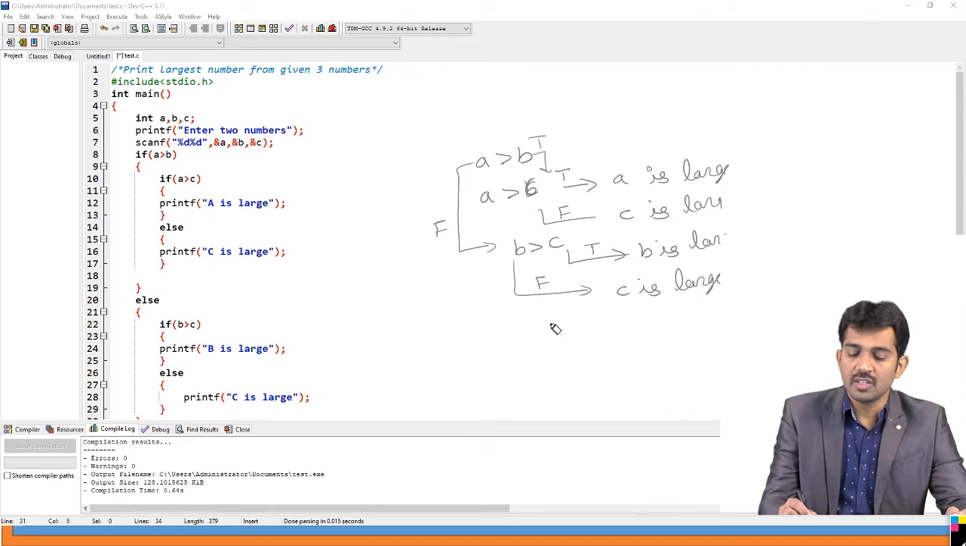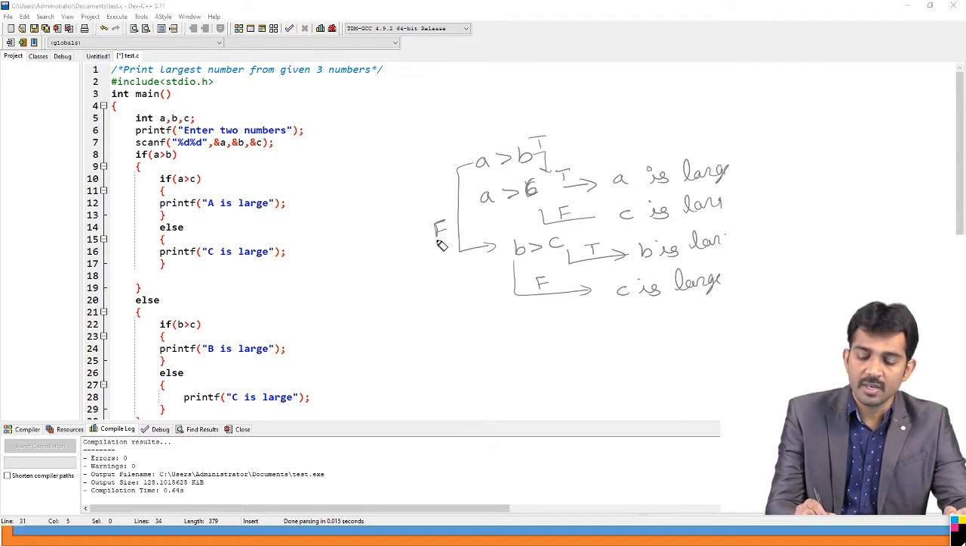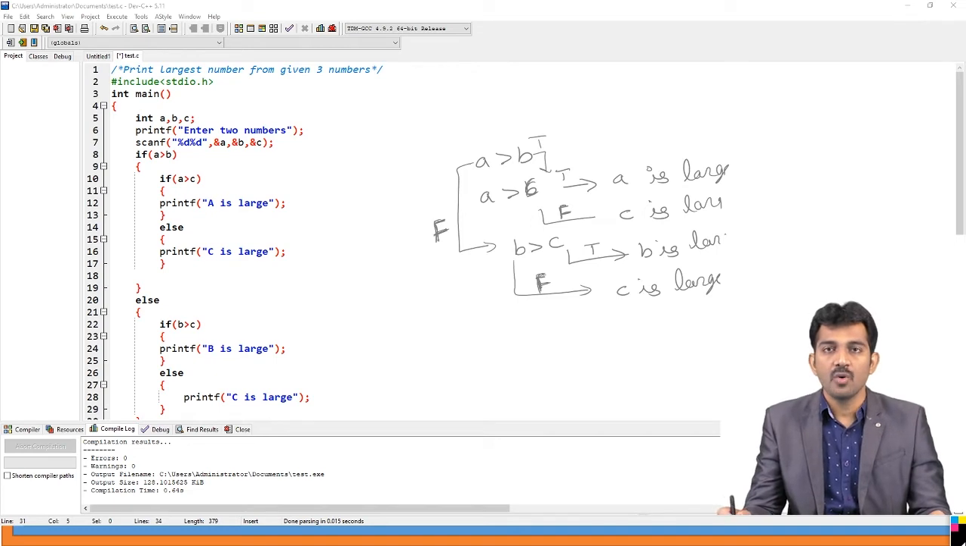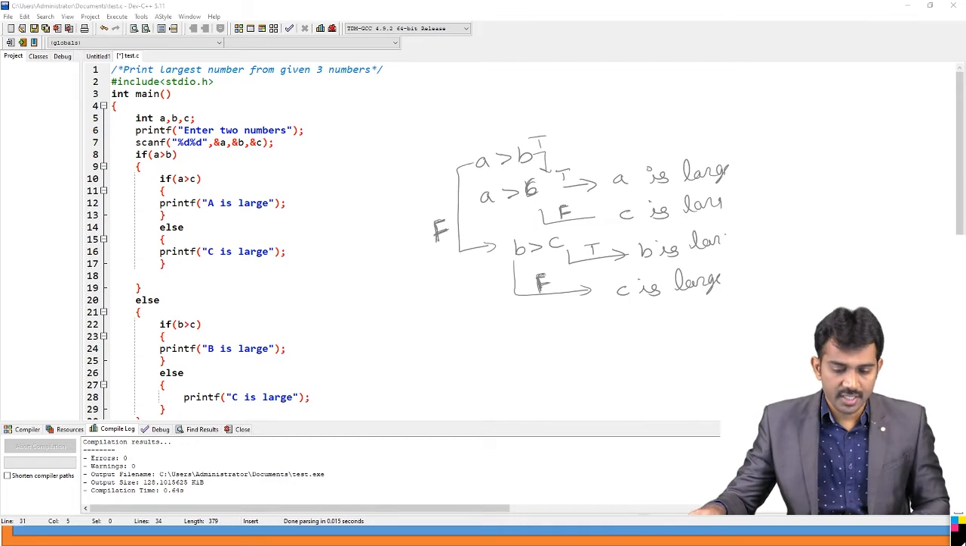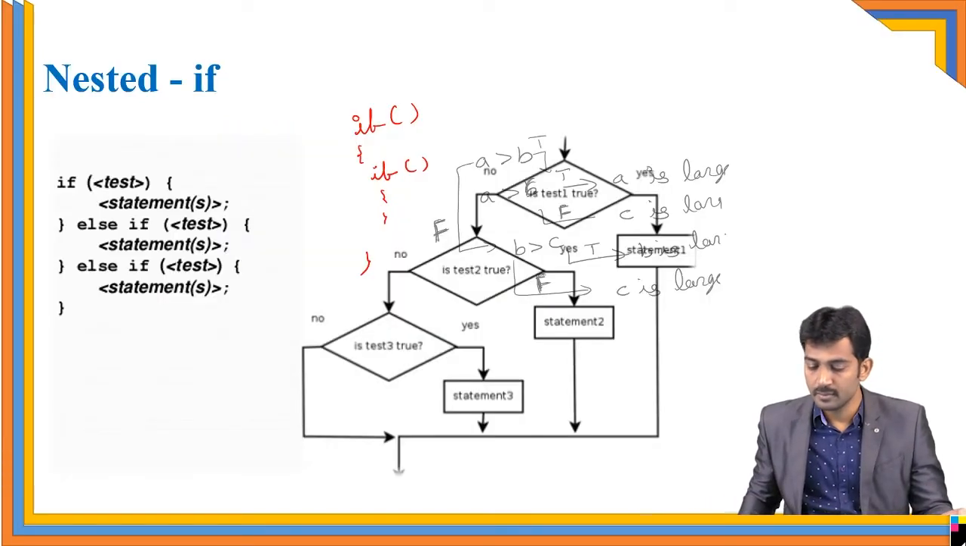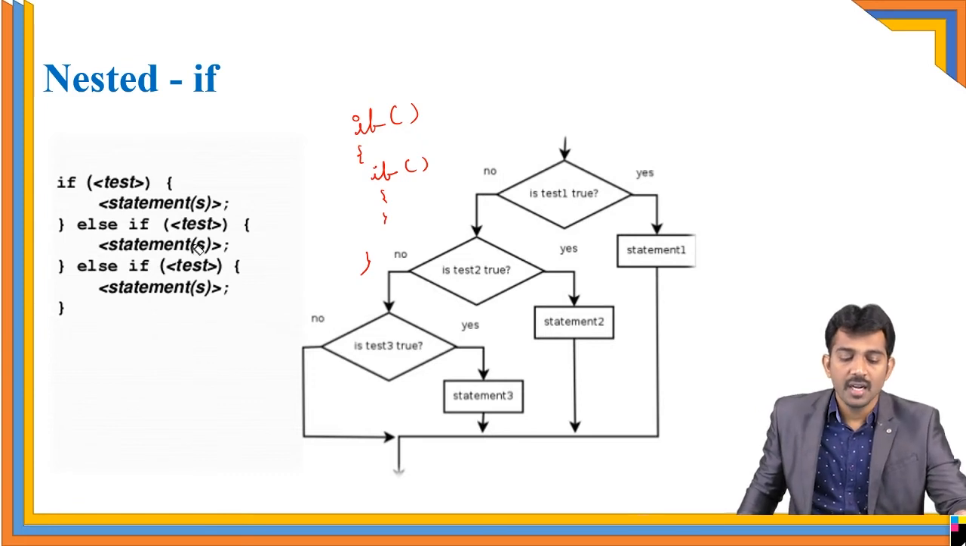So two ifs are there. So this is the else part. This is the false statement. This is the false statement. And this is the false statement. True false, then C is the largest. True false, true false, then C is the largest. Is this clear? Right? This is the example for the nested if. And next.